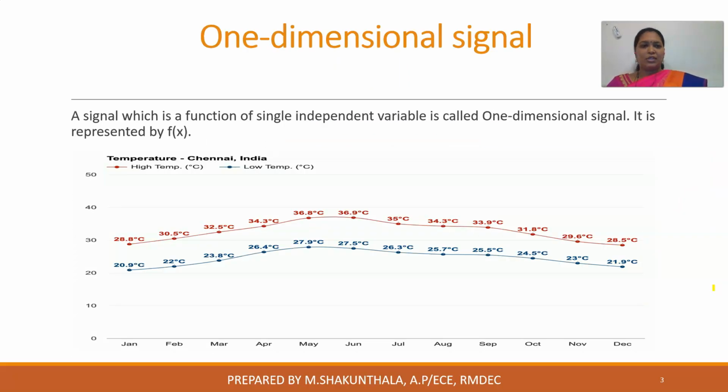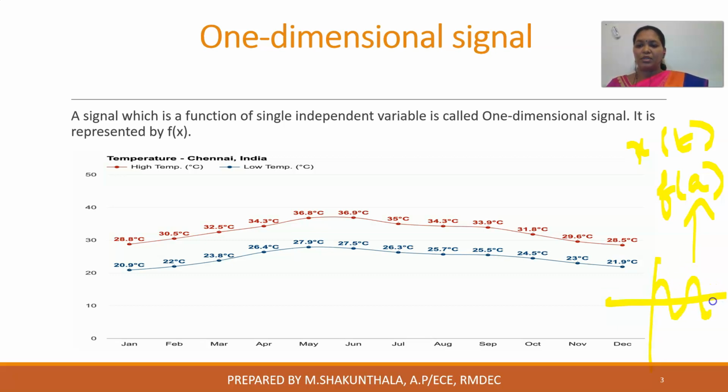What is a one dimensional signal? A one dimensional signal is one which is a function of only one independent variable. So you can write it as f of x or x of t, or we can say f of a, which depends upon only one independent variable. Again, the speech signal varies with respect to time, so it is a one dimensional signal. Measuring a temperature is a one dimensional signal. Usually we represent a sinusoidal waveform, which is also a one dimensional signal because it depends upon the time t.